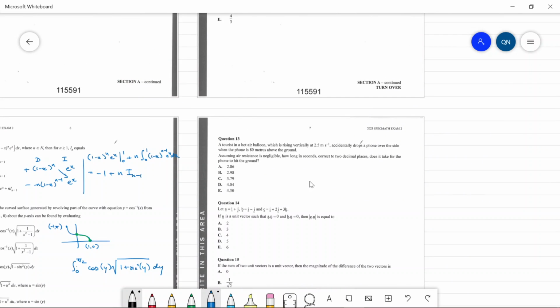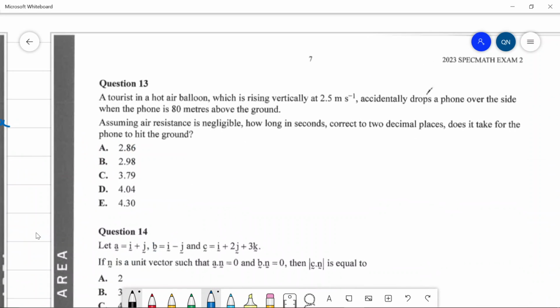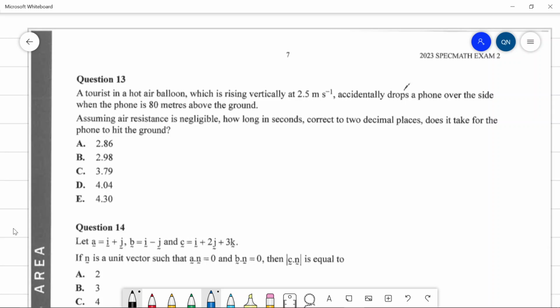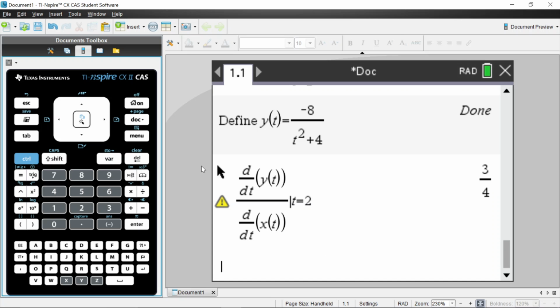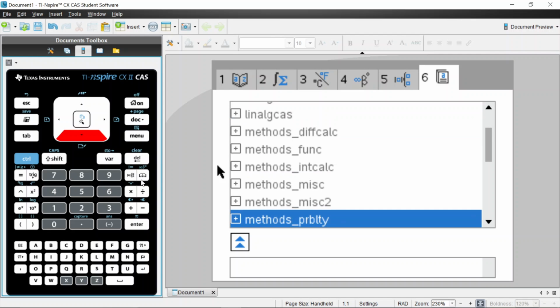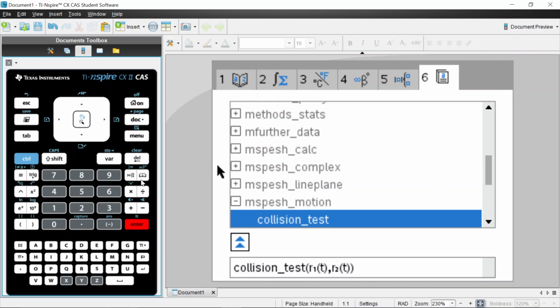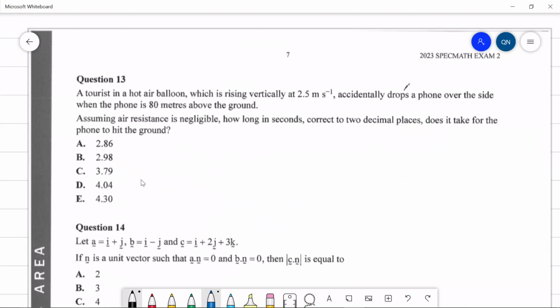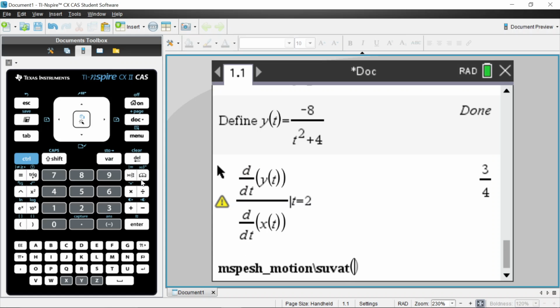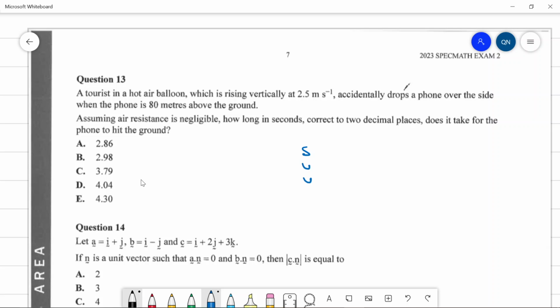Question 13. A tourist in a hot air balloon rising vertically at this particular rate accidentally drops a phone over the side when the phone is 80 meters above the ground, assuming blah blah blah. So this is your SUVAT over here. So let's use the SUVAT program. We can go to the motion library, go to SUVAT. So A is negative 9.8.